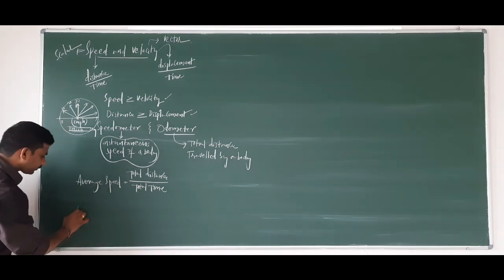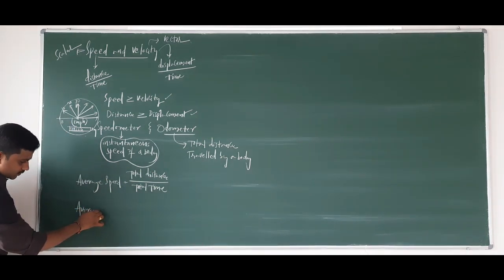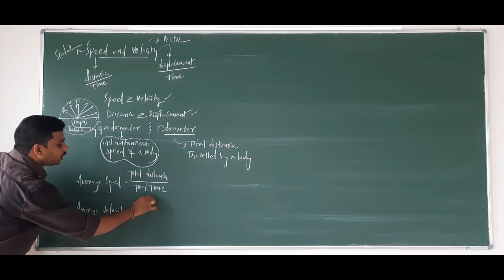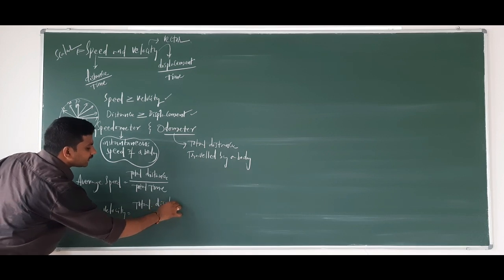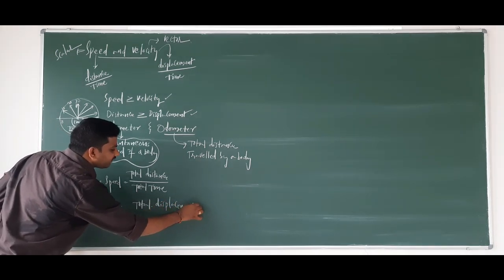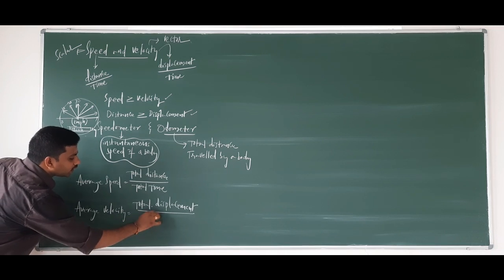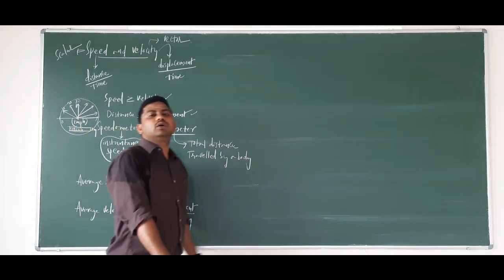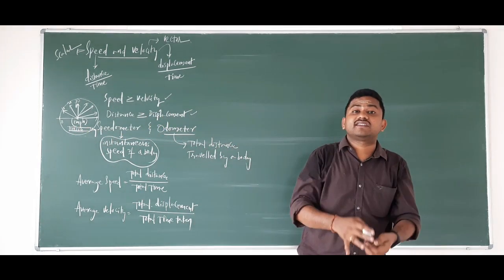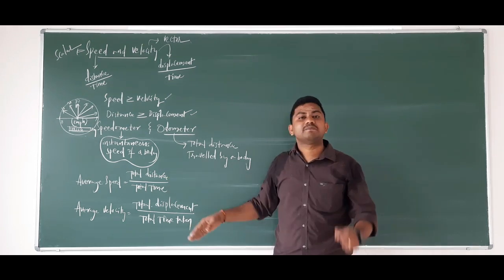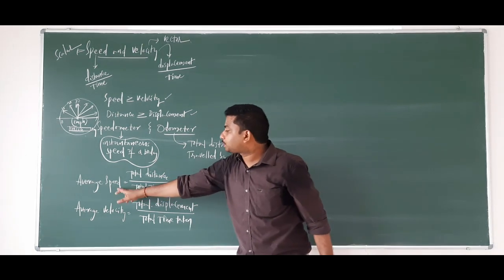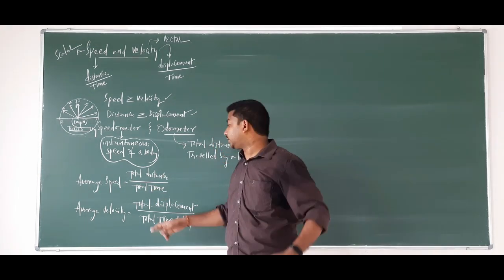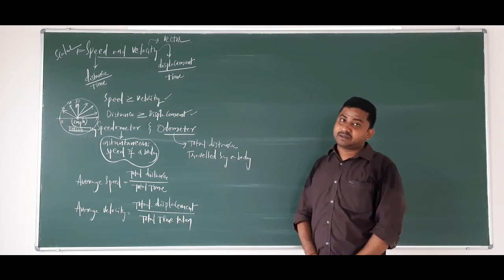And in the same way, average velocity can be written as total displacement divided by total time taken. Whenever we talk about average, according to the physics, for the numerator and denominator we must take the total values. So average speed is total distance by total time taken. Average velocity is total displacement by total time taken.